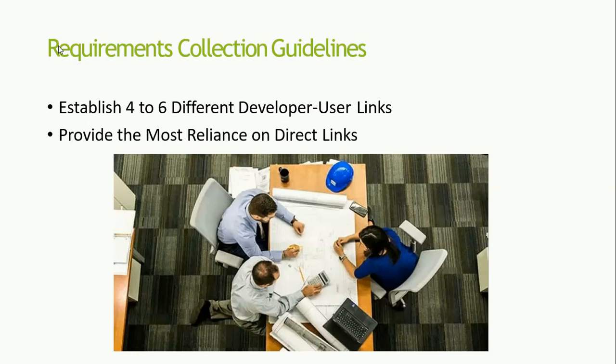The next point they provided is to provide the most reliance on direct links. That means instead of going for indirect links. When the discussions between the companies and the users go on, there will be two methods to communicate with the user: one is the direct method of communication, and the other is the indirect method. In the indirect method, we use certain intermediaries to communicate with the user.